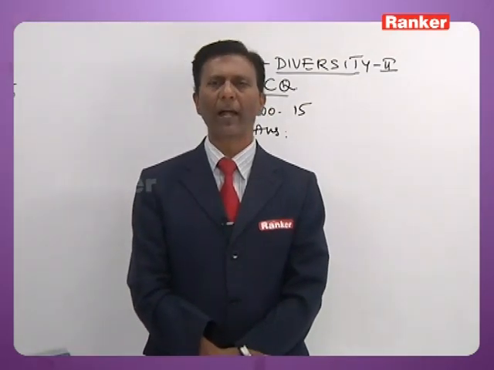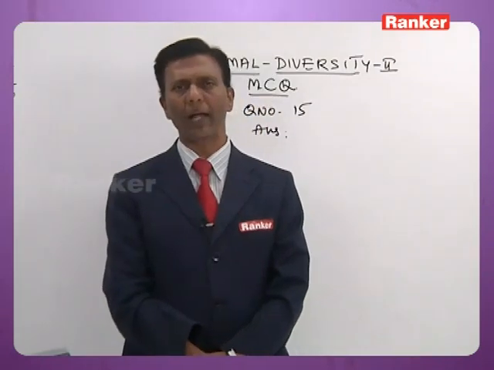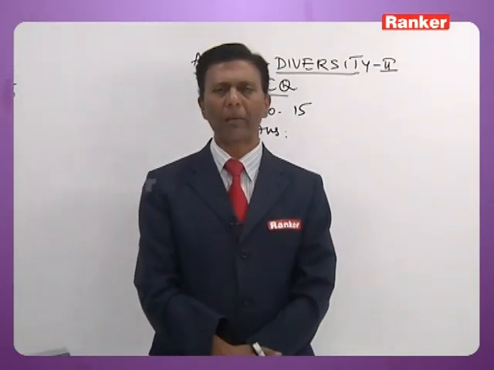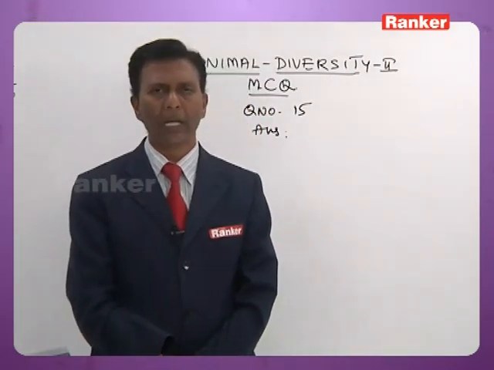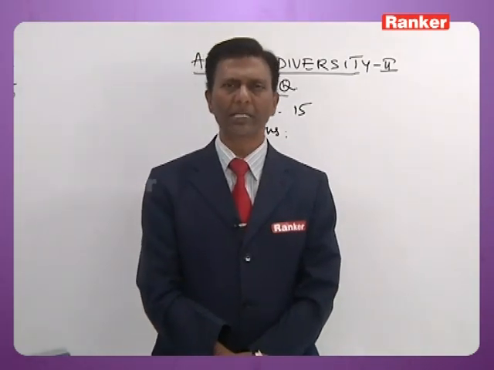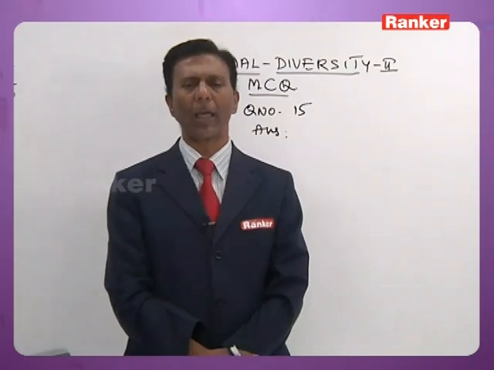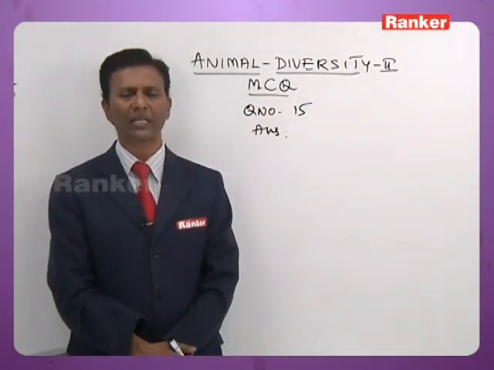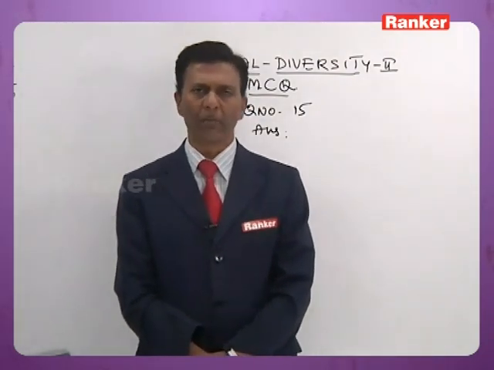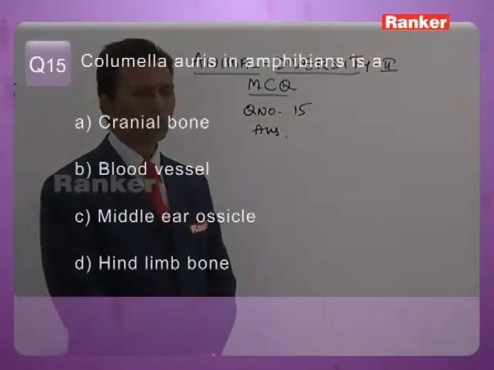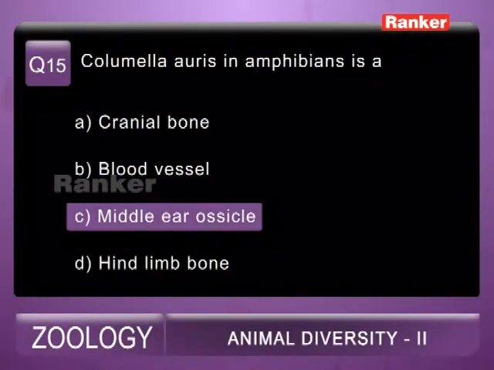It is a modified hyomandibular bone. Whereas in mammals, including human beings, the middle ear contains malleus, incus and stapes, in all other vertebrates it is a columella auris that acts as an ear ossicle, a modified hyomandibular bone. So the 15th question correct answer is C, middle ear ossicle.